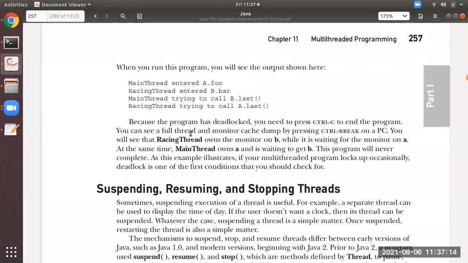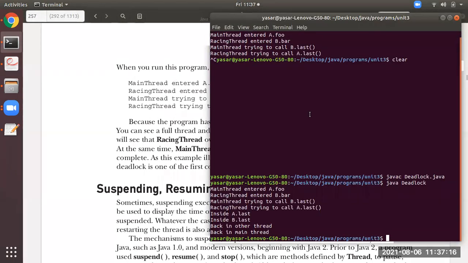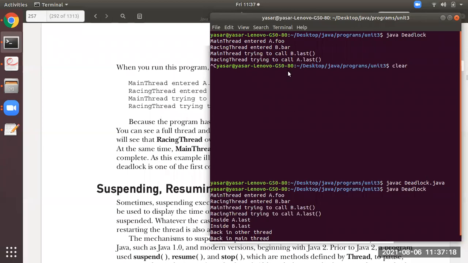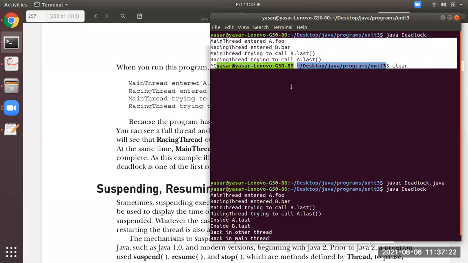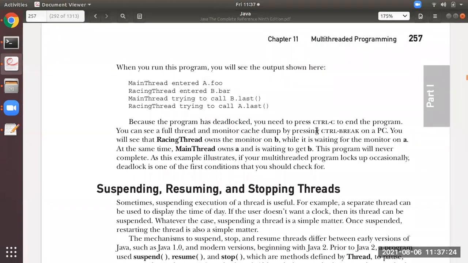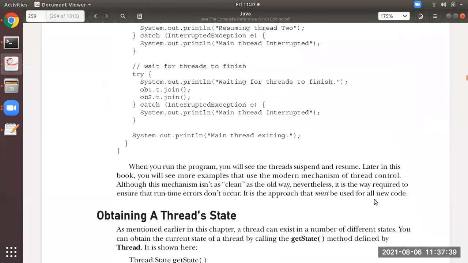Okay, see here, this was the output now. To break this I have pressed Ctrl C. Because the program has deadlock, you need to press Ctrl C to end the program. You can see the full thread and monitor cache dump by pressing Ctrl A on PC. I hope students you have understood this.